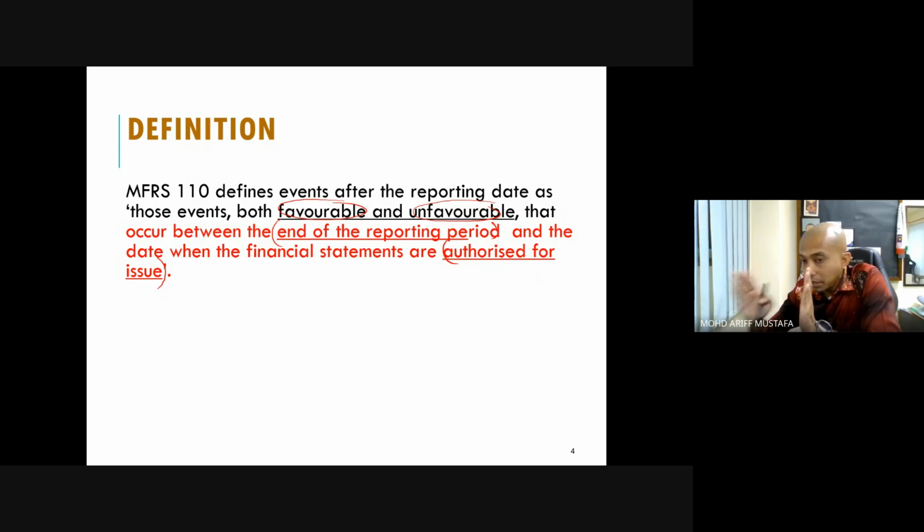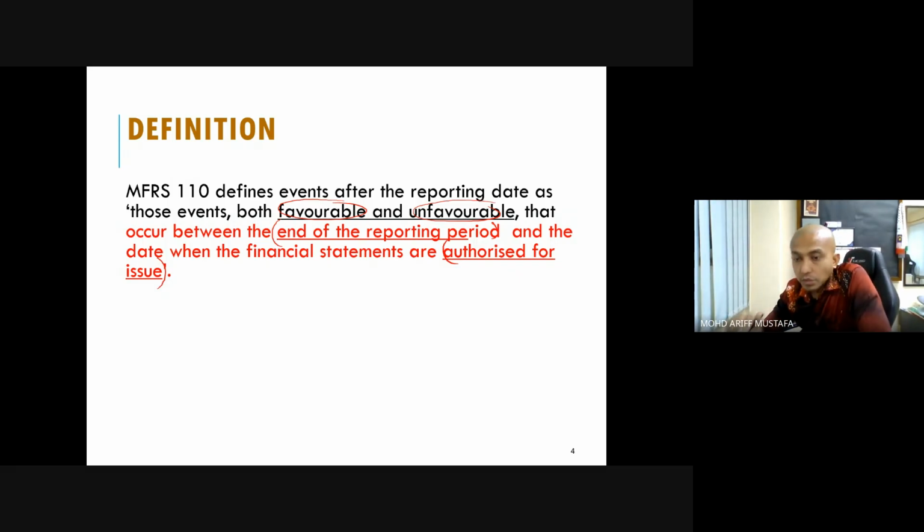So between this gap, before it is given to the public, any changes or any event that occurs in this period, we can still adjust in our current year. This is what we call an event after the reporting date.